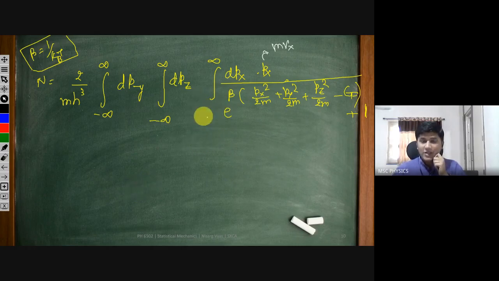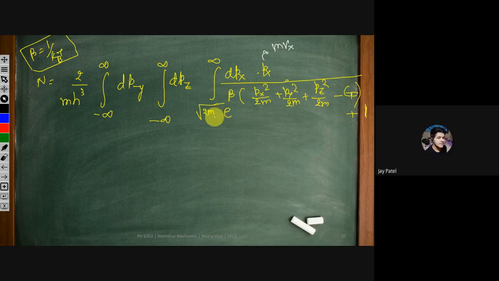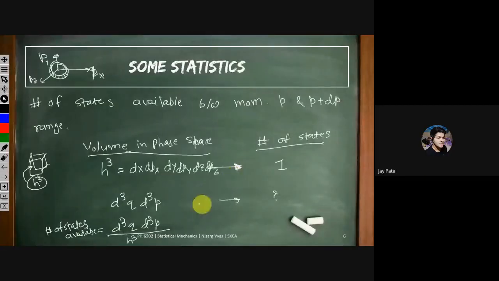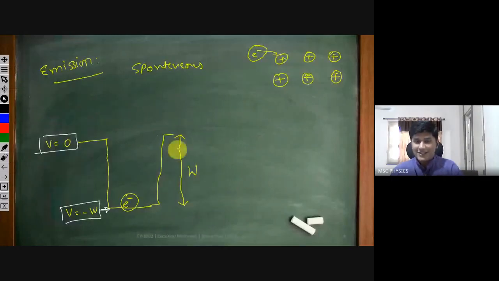I'll be needing your help here. Yes? Answer? Sir, root 2 ME. How much should be the E? Yes, very good answer. How much should be the E? Kinetic energy. How much should be the minimum kinetic energy for the electron in our case? Potential value equal to potential value. Yes, equal to potential energy, which is equal to W.